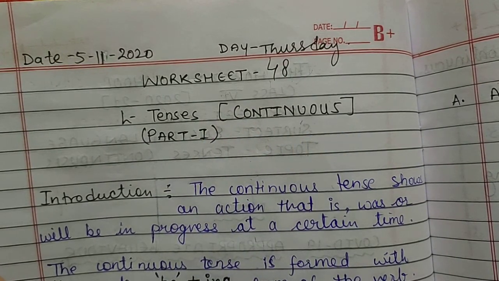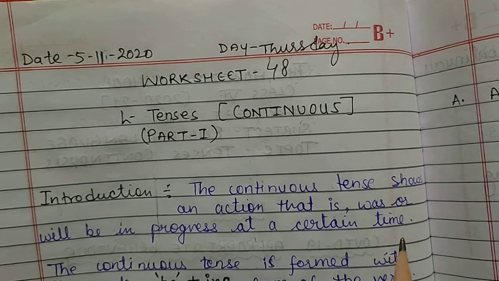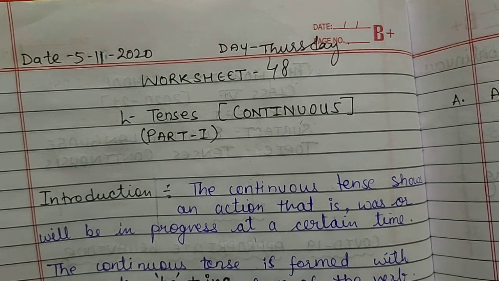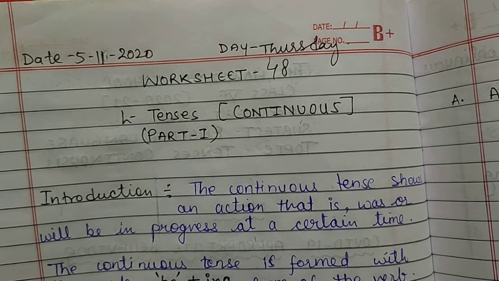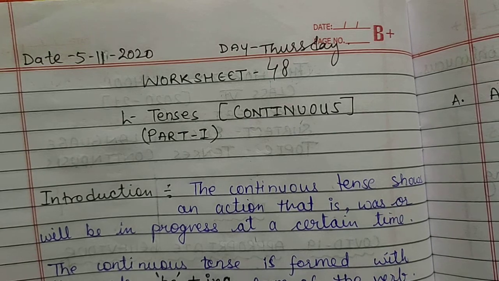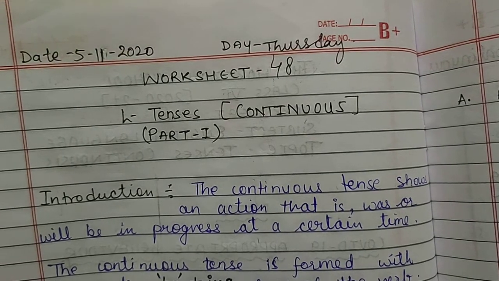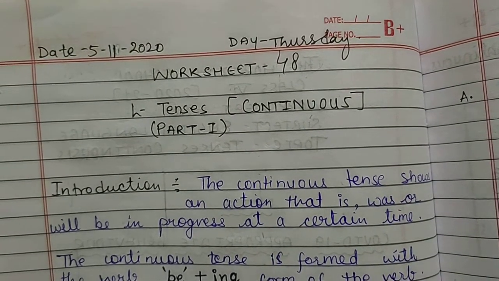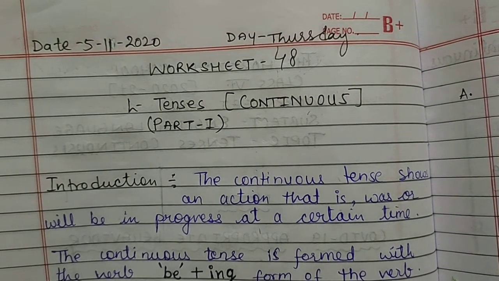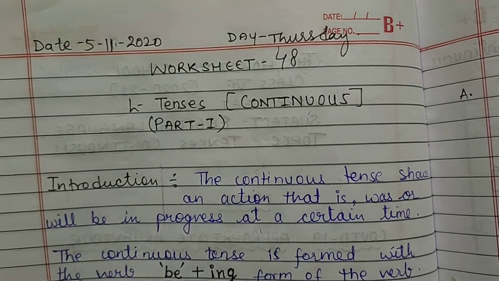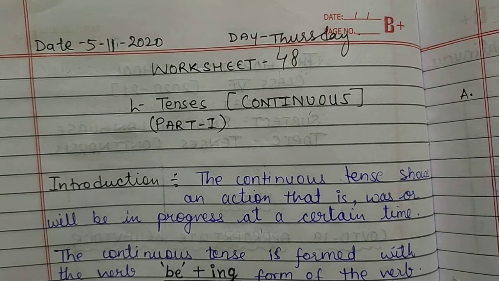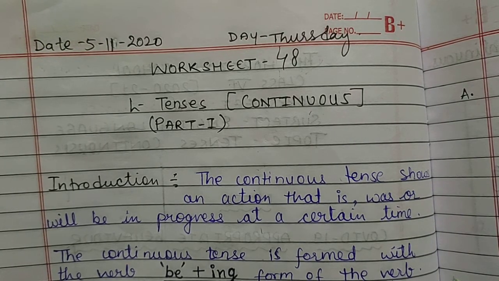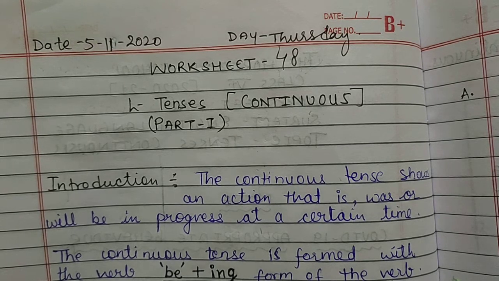In the previous video and worksheet we have done the simple forms of the three tenses, that are simple present, simple past and simple future. Today we are going to do present continuous, past continuous and future continuous, and this is the first part of the continuous tenses, because in this video I am going to just give you the explanation of these tenses and also their structures and how you will use these tenses.